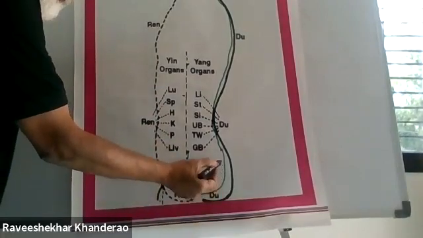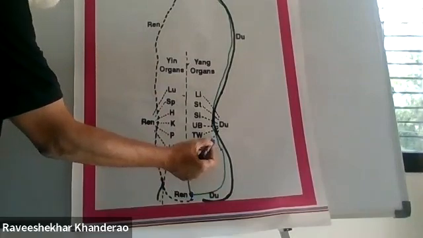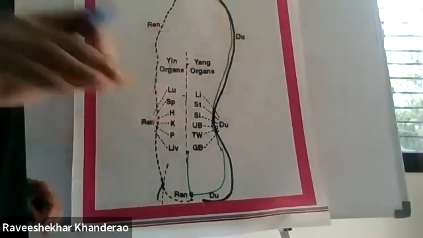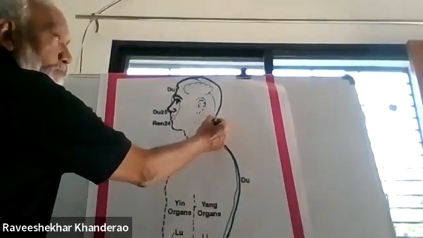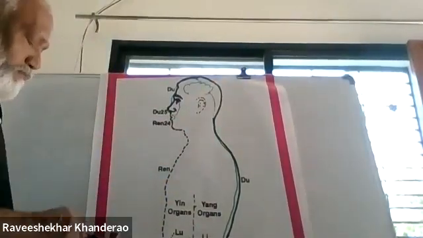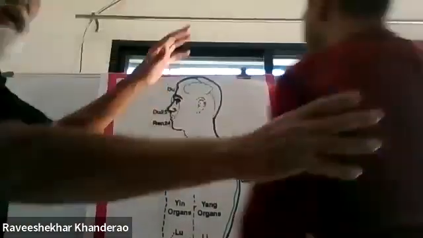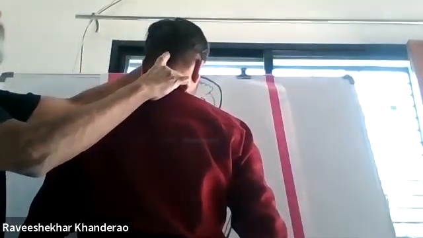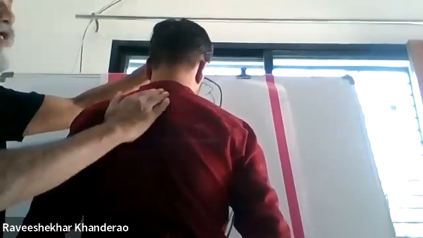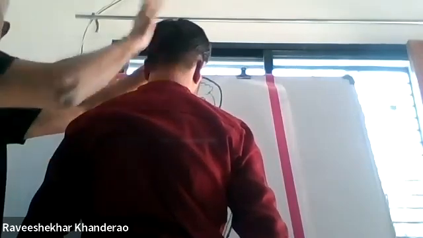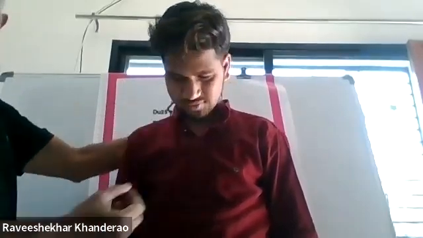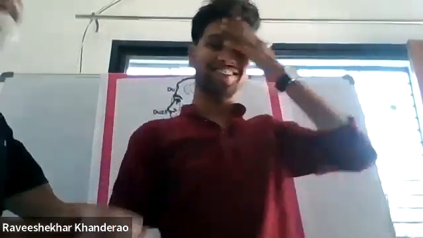From the perineum it rises upwards, enters the coccyx and the spine, and goes internally through the vertebral column, and then comes to the nape. It comes here, see the nape here. Is the point visible? Yes, see this point. It goes inside through the vertebral column, and after coming here it enters the brain. After entering the brain it connects here to the DU meridian, and from the DU meridian it goes down and ends at the lower part of the lip. Okay?